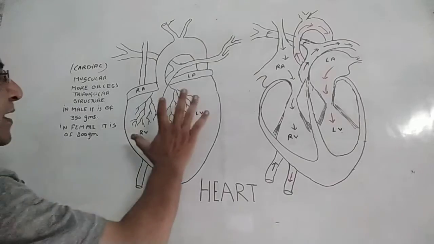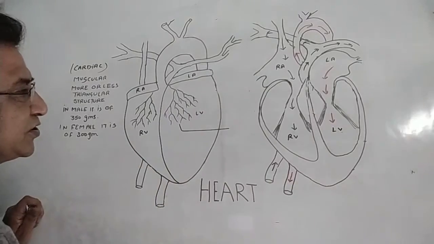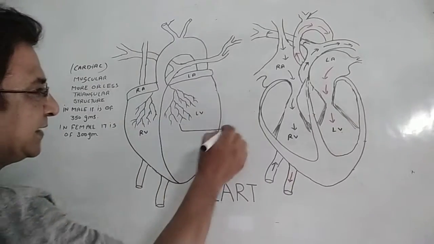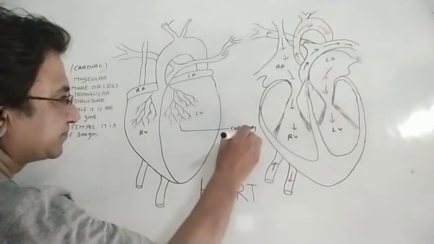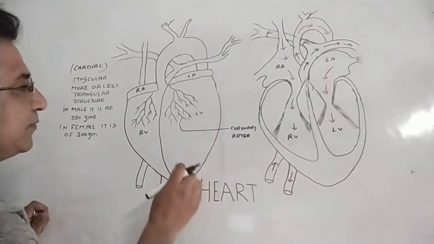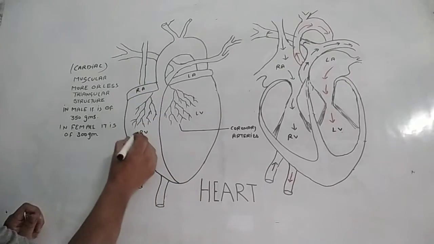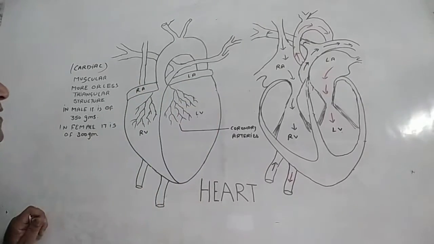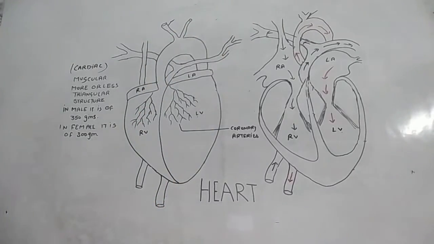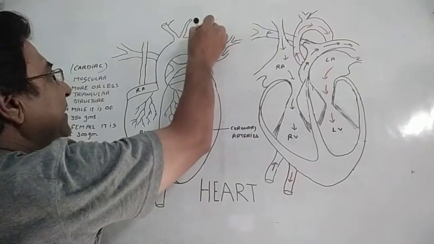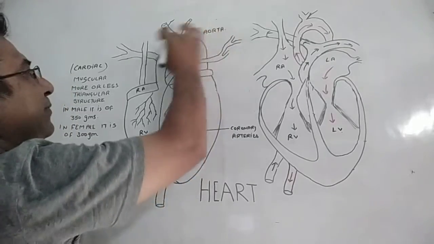Now from outside we see, first of all, an arterial structure which is present on the lower section of this triangle. These are ventricle parts, and this is called coronary arteries, which is going from the upper to lower part. Remember that. And these are four chambers of the heart: right auricle, right ventricle, left auricle, left ventricle. And from this left ventricle we can see a large artery arising. This is the main artery, and we have given the name aorta.